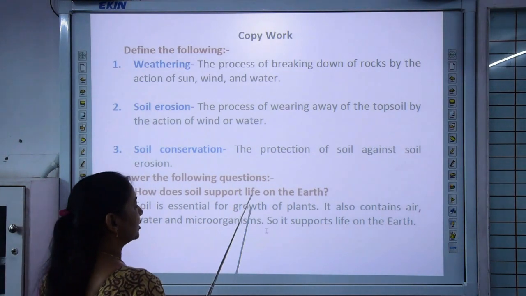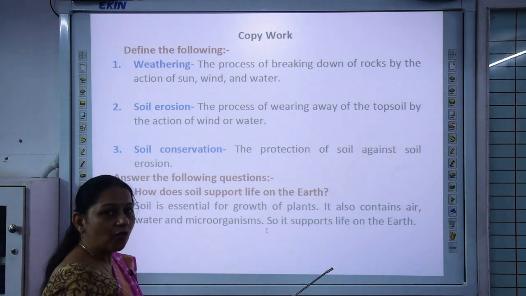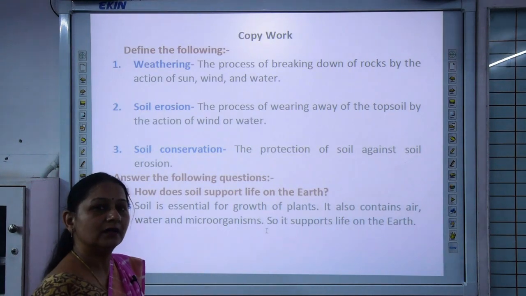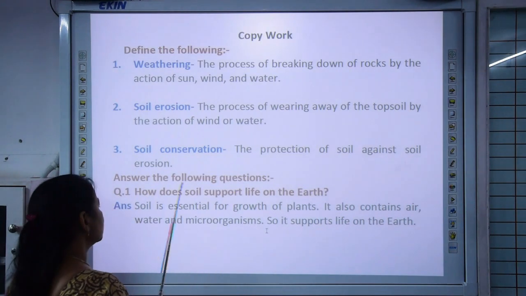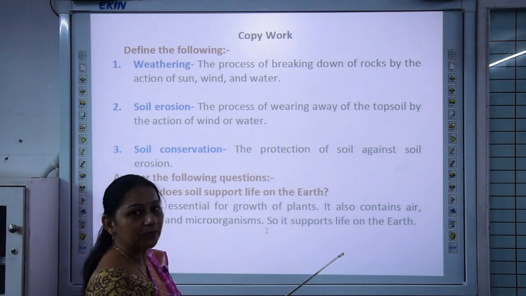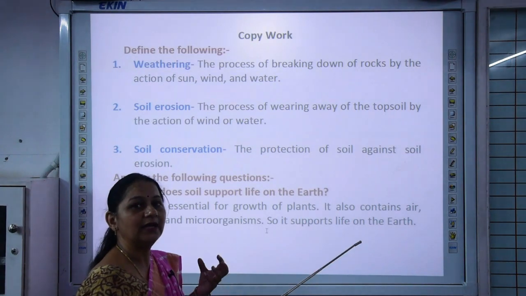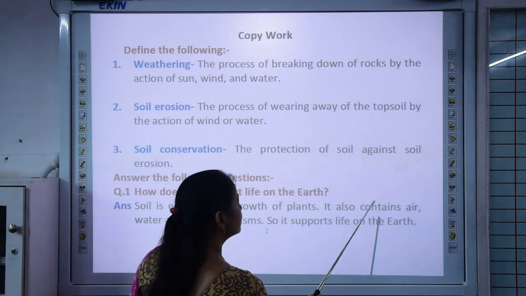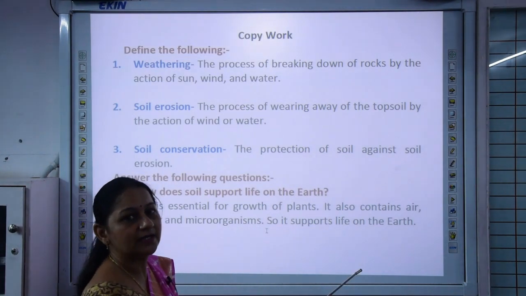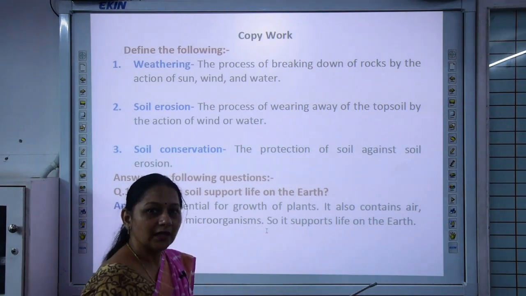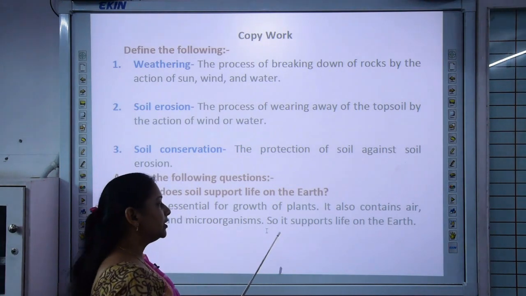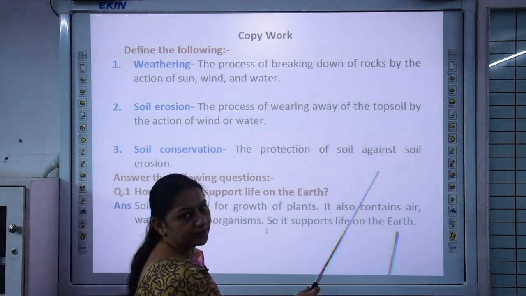How does soil support life on the earth? Humans and animals, we all are dependent on soil. How is it important? Soil is essential for growth of plants, because they take up the water and minerals from the soil. It also contains air, water and microorganisms. Some microorganisms also develop in the soil. Some animals too make their homes in the soil. So it is supporting life on the earth.